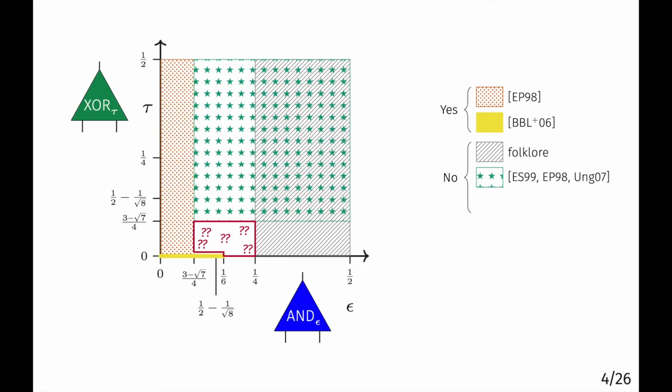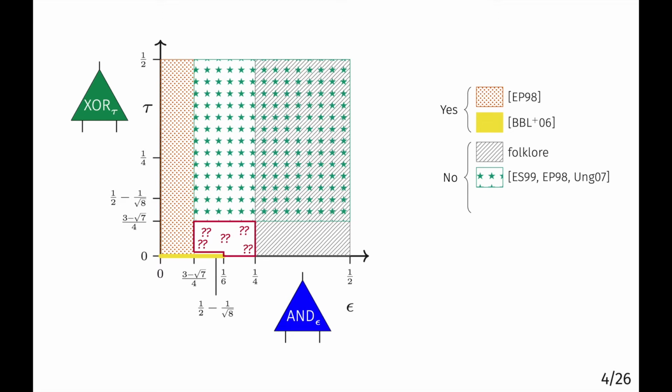Here's how it depends on epsilon and tau. In the bottom left corner of this plot, you have epsilon and tau equal to 0. So that means 0 noise on either gate. And you can reliably compute here, of course, because this just reduces to the simpler case where there's no noise. But you can also compute with noisy AND gates. And you can do so even if tau is all the way up to 1/2. That is maximally noisy exclusive OR gates. And this is because, as I mentioned, NOT and AND together are functionally universal, and you can reliably compute with those gates as long as the noise epsilon is less than about 8%.